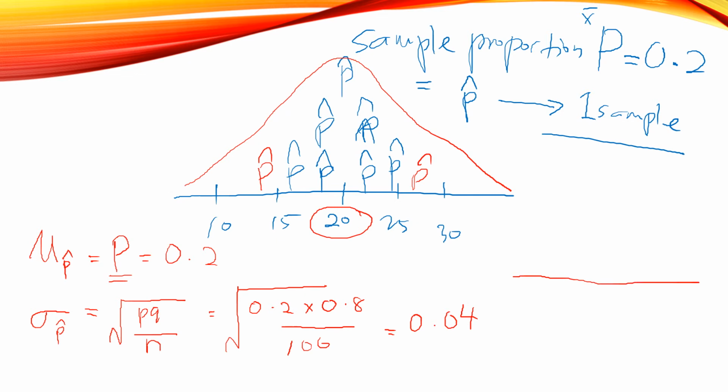Let me clear this a little bit and try to draw again. We know that the mean, the true p, is 20. So one standard deviation is 4%, so 24 here and 16 over here.